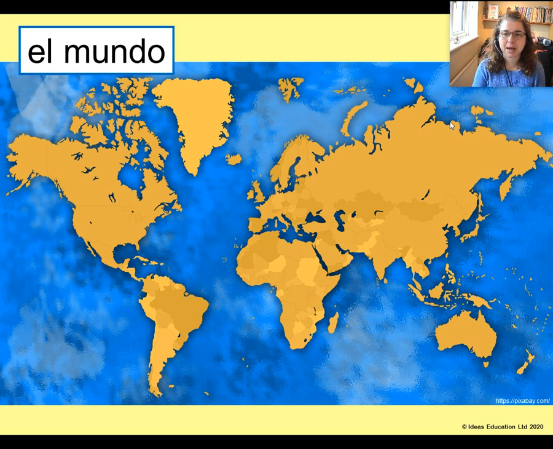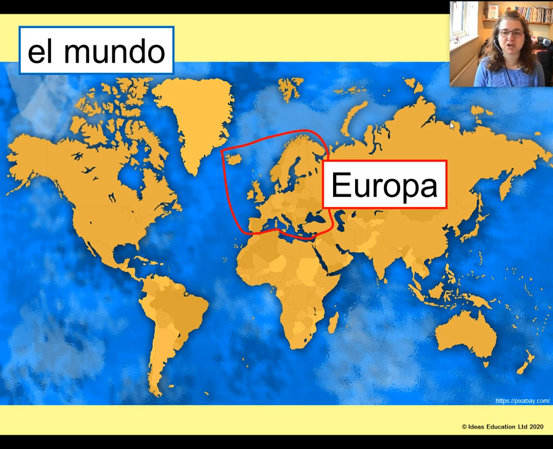Now, here we have a map, and it is a map of El Mundo. So, what's the map showing us? What is El Mundo? That's right, the world. Now, what we want to find is Europe. So, have a look at the map and point to the part of the map which is Europe. Have you made your choice? Let's see if you're right. So, that is Europe just there, Europa. It's only a small part of the world, actually, isn't it, to have so many countries in it?